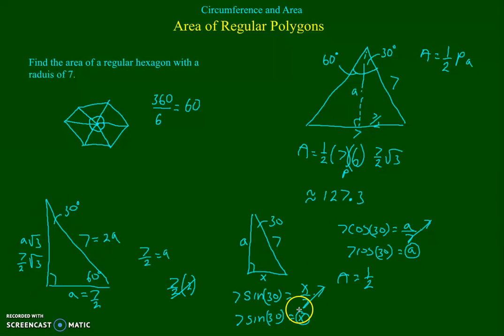But this value is x times 2. So the perimeter is going to be 2x, which is this side times 2, times the number of sides, which is 6. So there's our perimeter times our apothem. And these are the values that we stored before. We put this into our calculator and we'll get this exact same result. Now, if you don't store this value and this value, you will not get this result. It will not come out the same.